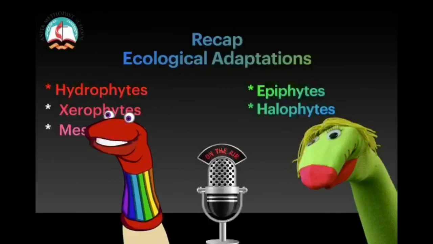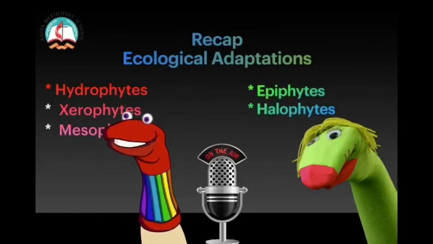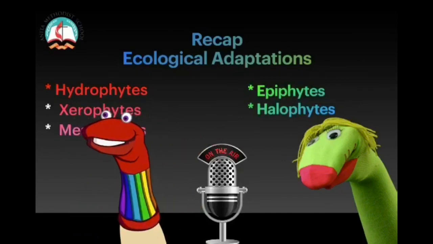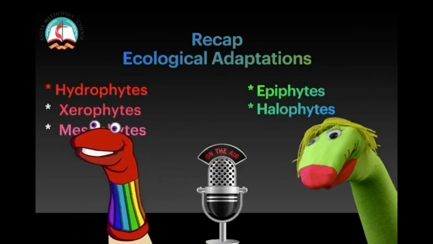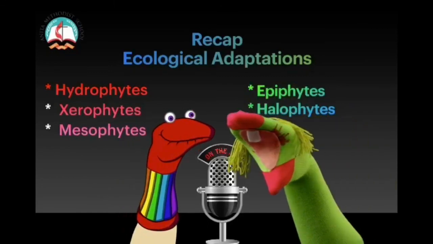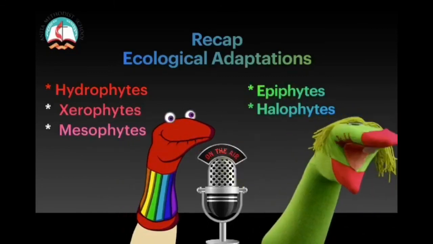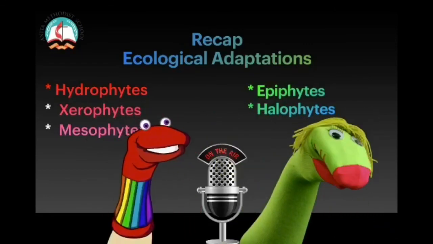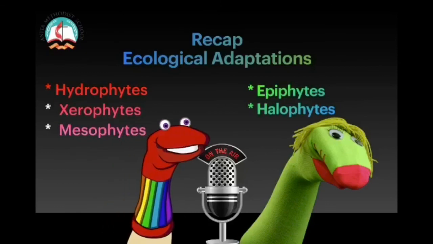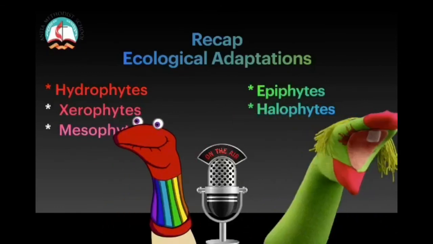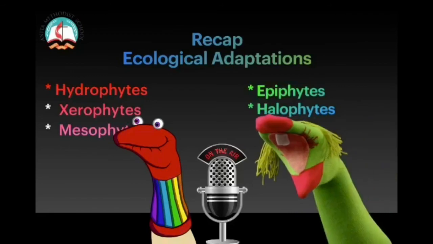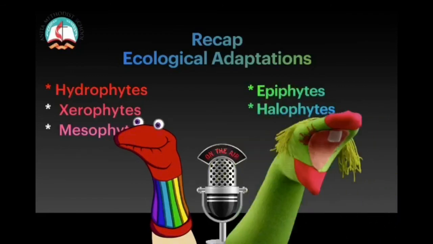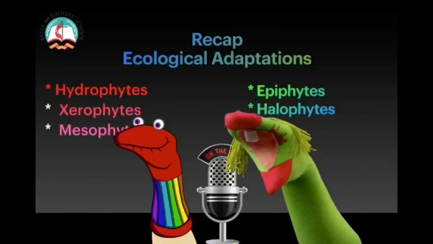So children, in today's class we learnt ecological adaptations. Under that, we completed hydrophytes, xerophytes and mesophytes. In the next class, we will learn about epiphytes and halophytes. Children, go through the textbook pages carefully, read through them and write your answers in a 120 pages long unruled notebook, which will be your science biology classwork.